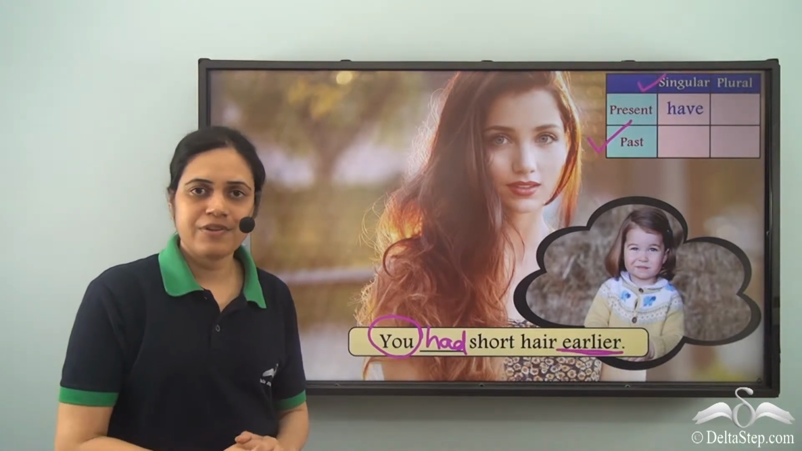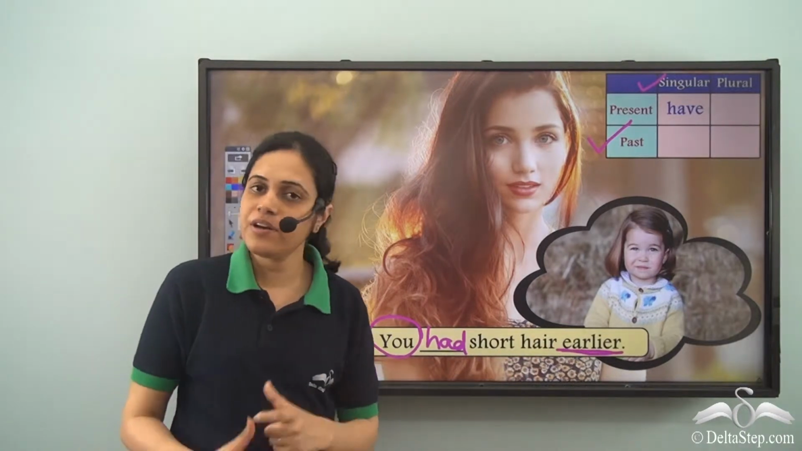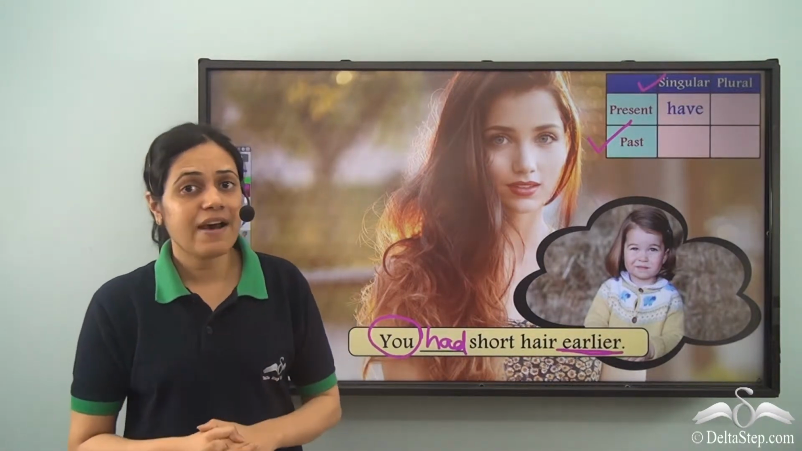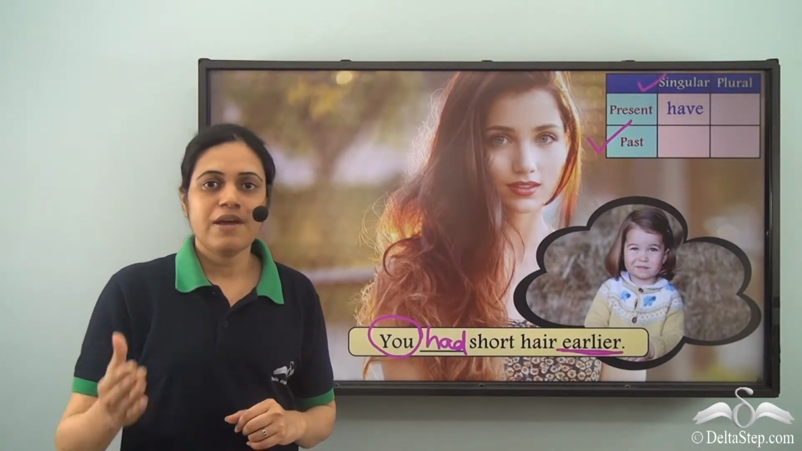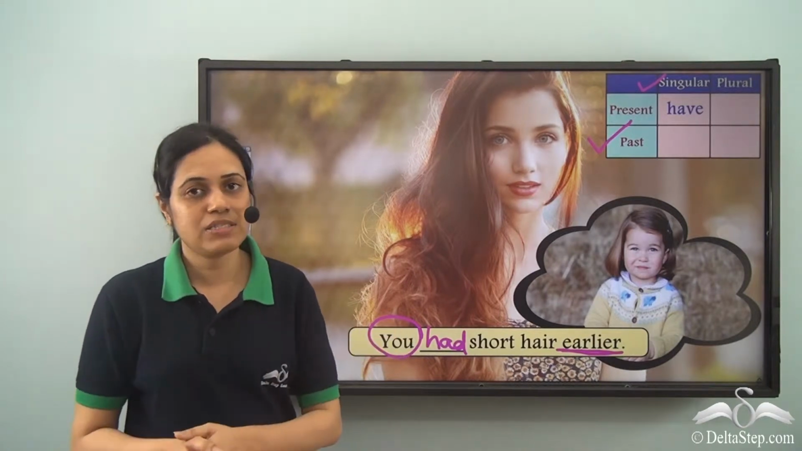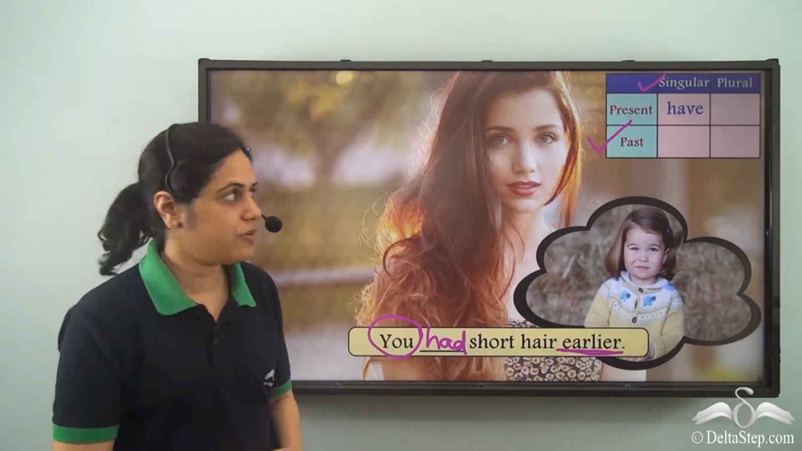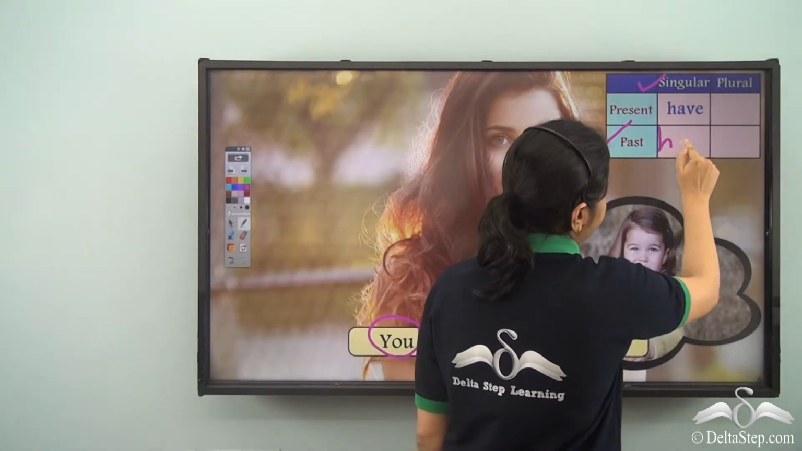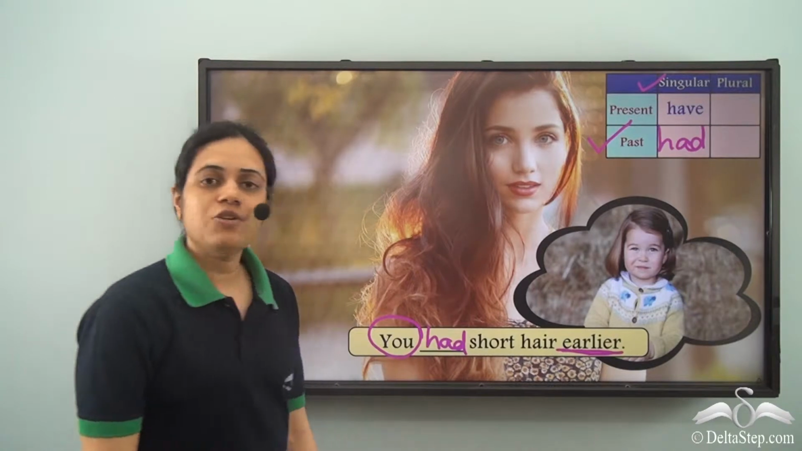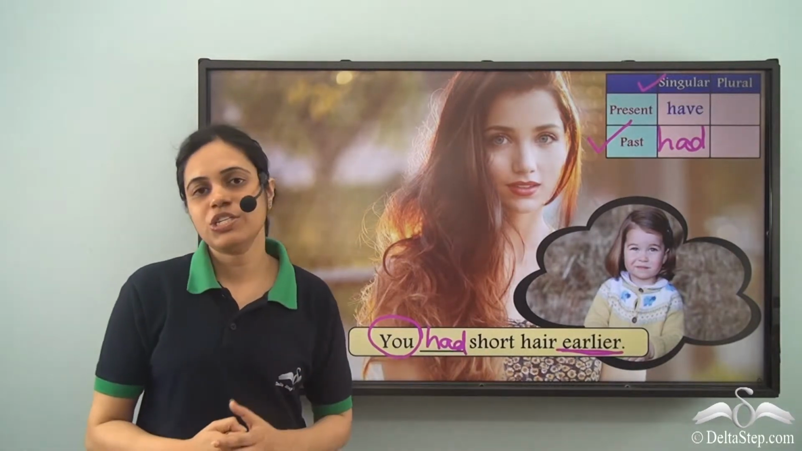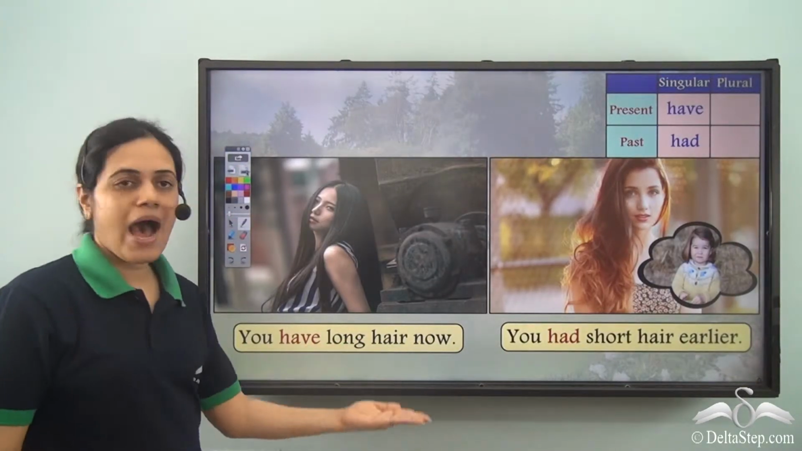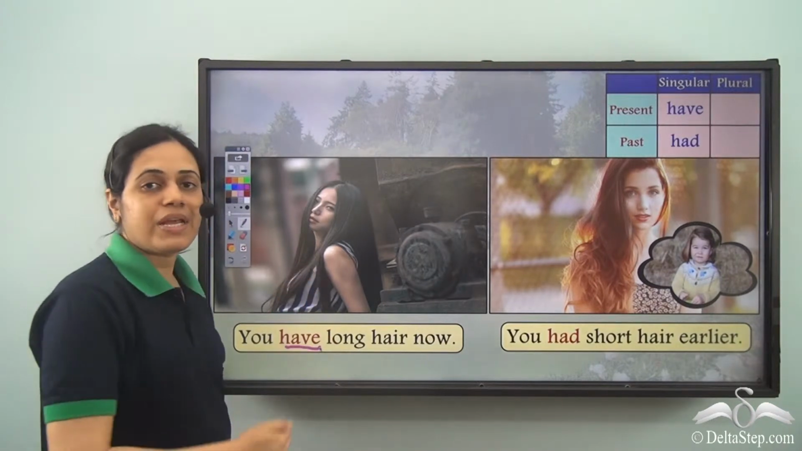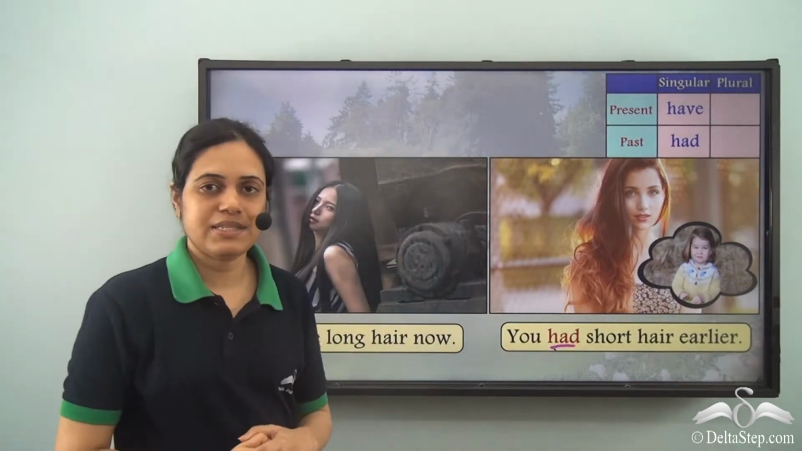Can I use have? Can I say you have short hair earlier? No, because have is used for present tense. So in order to remove the confusion whether we are talking about present or past, we use different forms of have verbs. In present, we use have, and in past, we use had. You had short hair earlier. So you have long hair now means present, and you had short hair earlier. So this is for past tense.